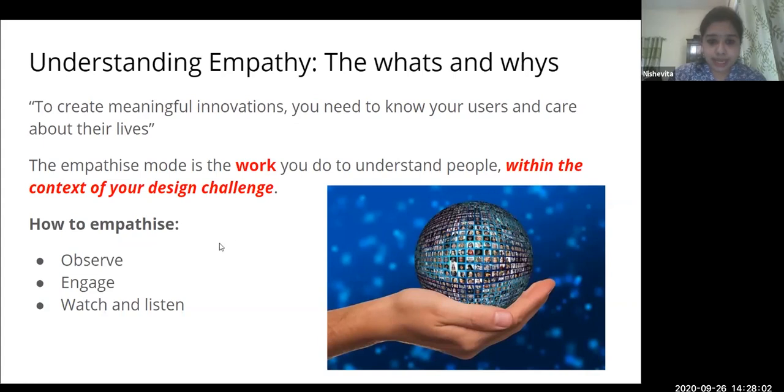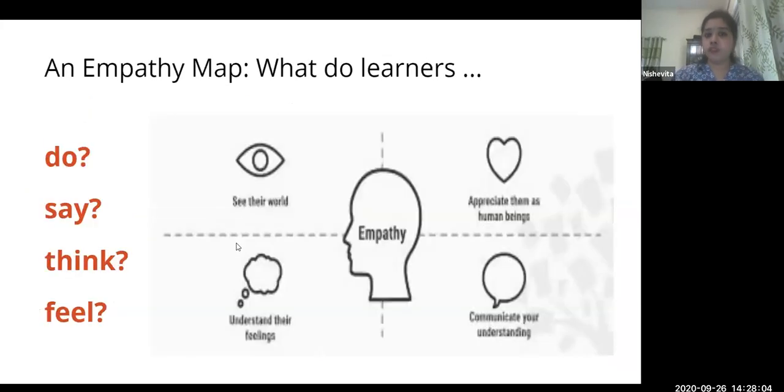So what one does in the process of what we call an empathy map is we try and understand and see their world. We try and appreciate them as human beings. We understand what their feelings are, and we try and communicate that understanding. And it can happen in a lot of different ways. So the general questions that we were trying to deal with in the last two activities were: what were they doing? What were they seeing? What were they saying? What were they thinking and feeling? Are some of the ways in which description can happen.